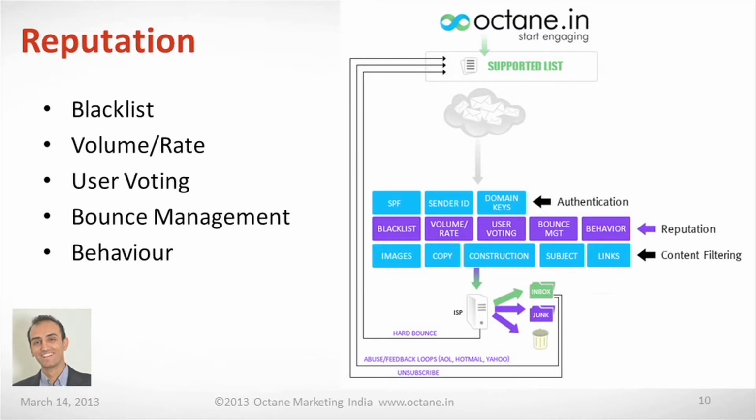Talking about behavior, how do you increase your reputation? Again, how do you engage with the customer? If your database is correct, if you have done everything correctly, and people are opening and clicking through, this is a sign of happy recipients. It means the people are engaged with you as an audience, right? If people are opening over time, what ISPs are looking at is your email history. If people are opening, not every day, but most of the times once you send an email, it shows a relationship between recipient and the sender.